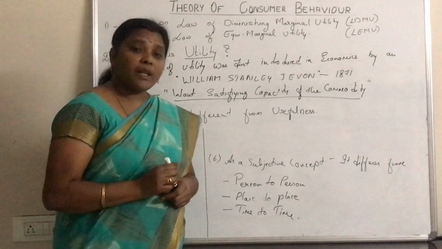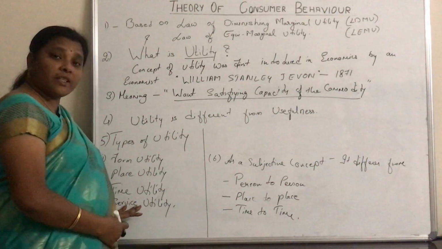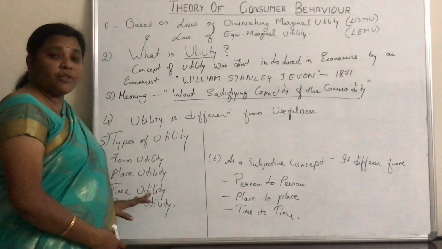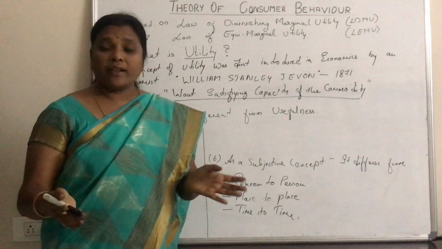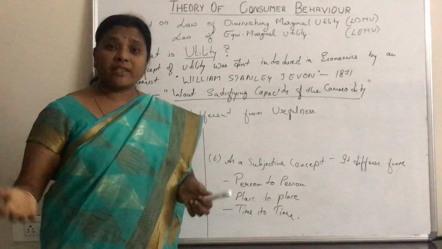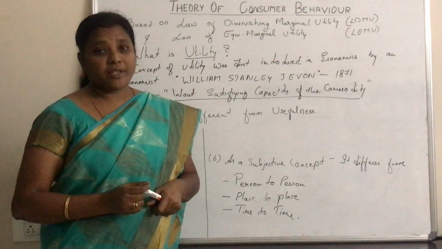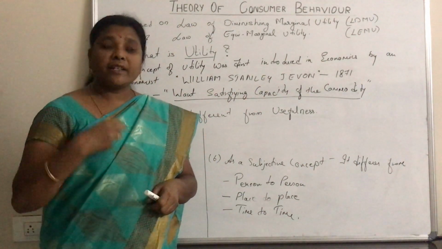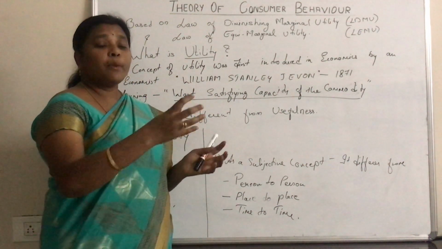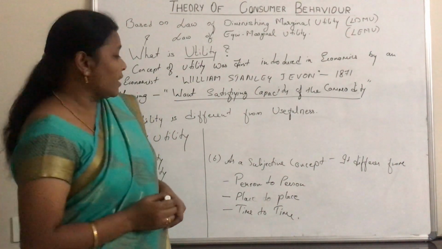And the next type of utility is service utility. The services of teachers, doctors and lawyers are all considered. Not only these three, there are many services which satisfy the wants of the people in society. They acquire utility when people receive the services of these professionals.